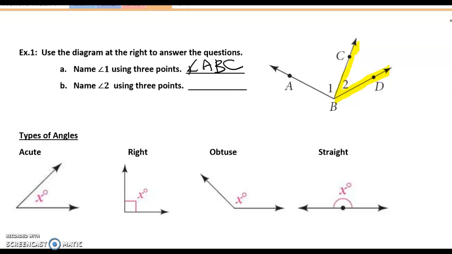We're going to do the same thing here with naming angle 2 using 3 points. Again, we have to use 3 points because there are multiple angles sharing that vertex B. So for angle 2, naming it with 3 letters, we're going to name it CBD, going from point C to point B, which is the vertex, to point D, creating that angle. So that's angle CBD.